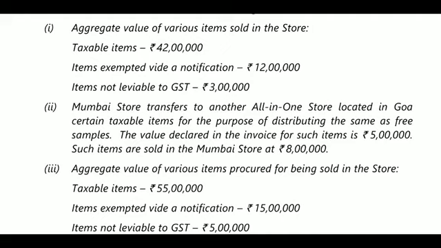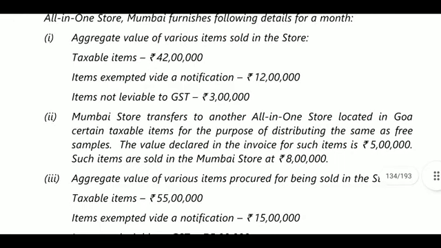So our turnover will become 42 lakhs plus 8 lakhs plus items not leviable to GST 3 lakhs. 42 plus 8 plus 3 lakhs.